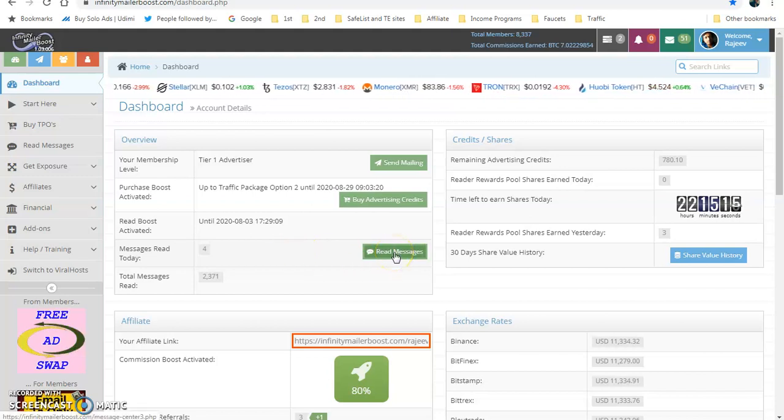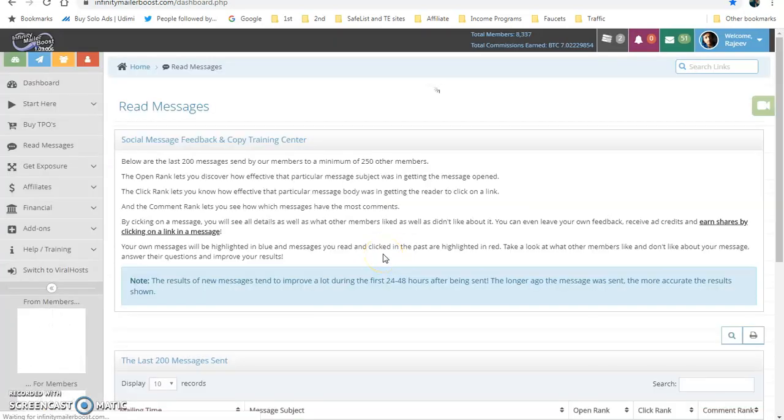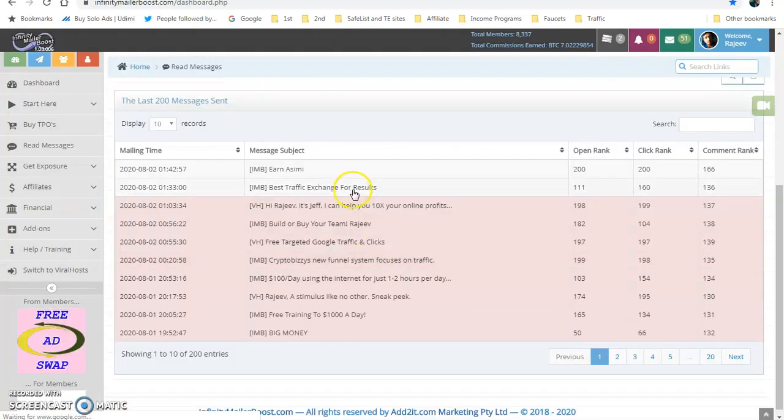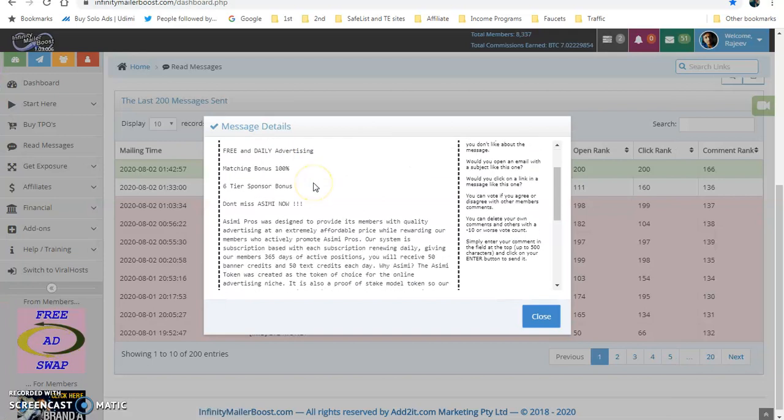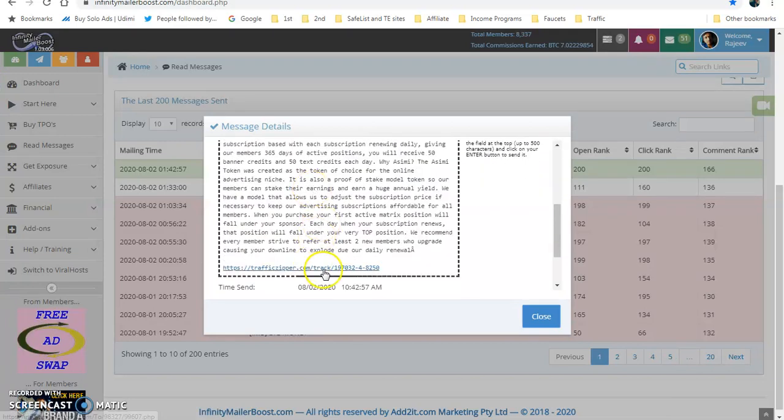So first of all, I will click on this Read Message. I have read a few messages already today, and there are a couple of messages left. You click on any message like this, and here is the message, and you will find one link here. You may or may not read everything, but you have to click on this link, so that you will be forced to watch one ad for 10 to 15 seconds, not more than that.